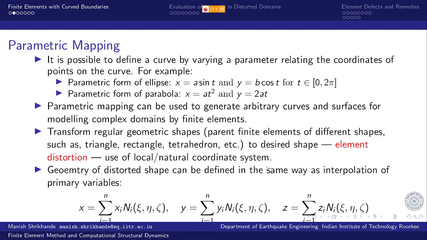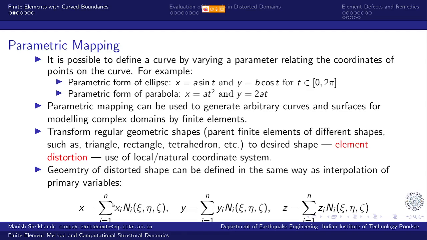So one regular element is distorted to some other shape by using interpolation of the coordinates of certain points. So in the physical space, I have certain points where these nodes of the finite element have to be placed, right? So this is a parametric variation.